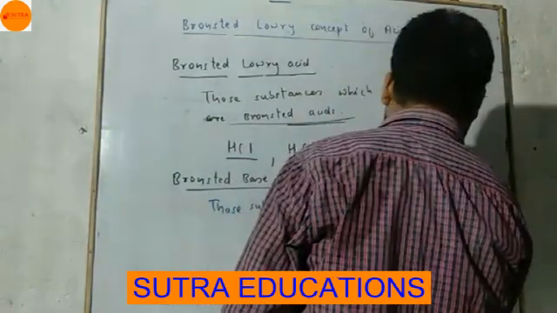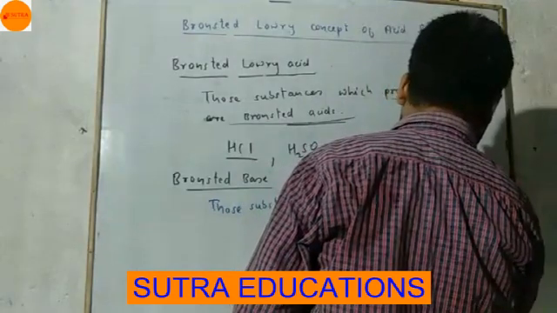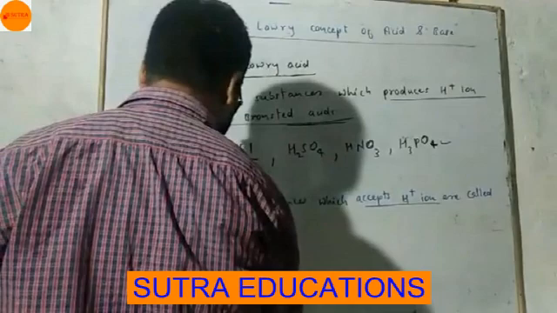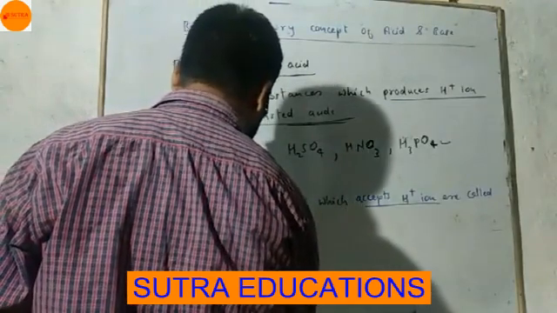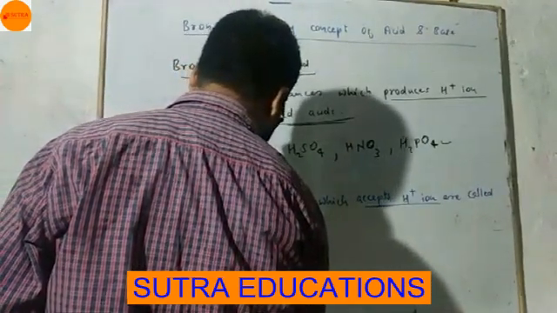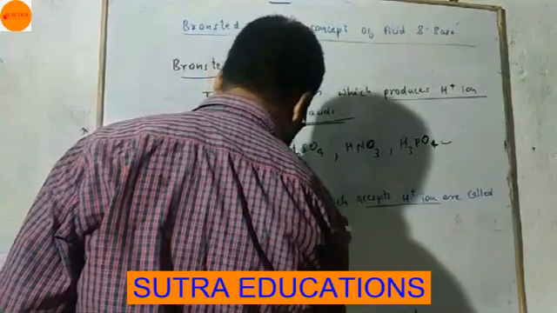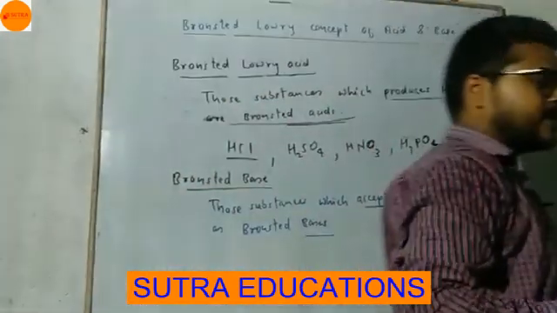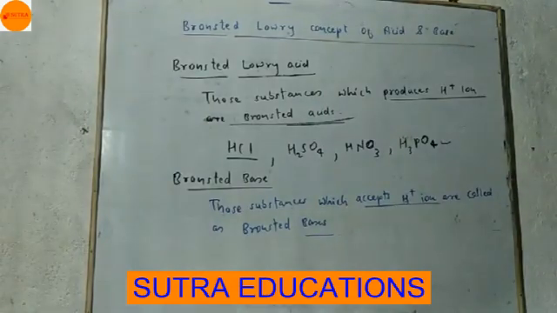Those are called Bronsted bases. Getting the difference between Arrhenius base and Bronsted base?